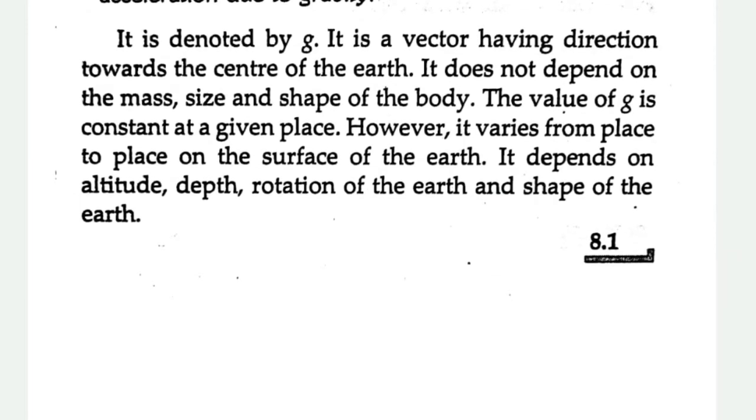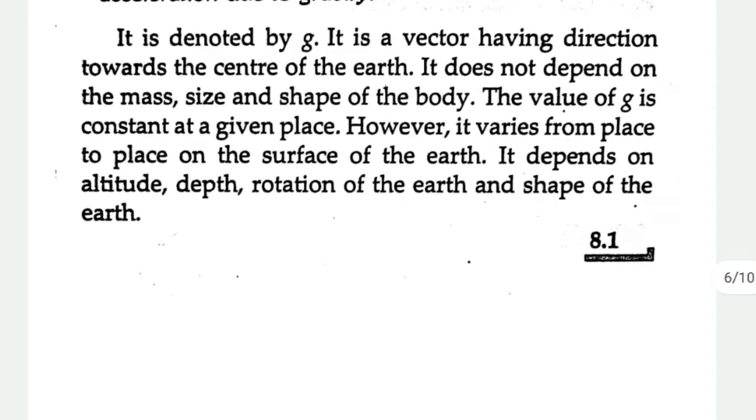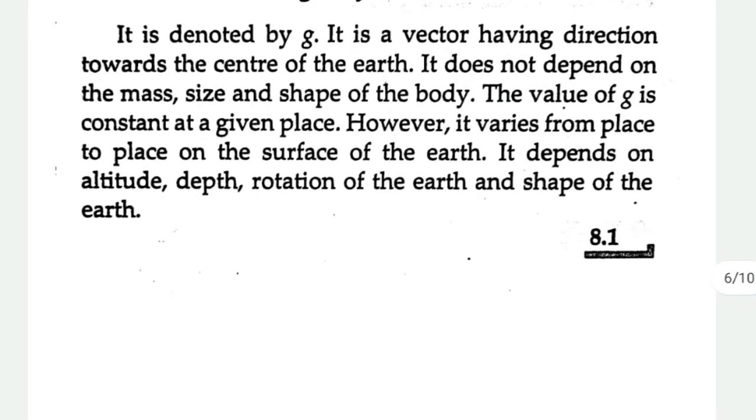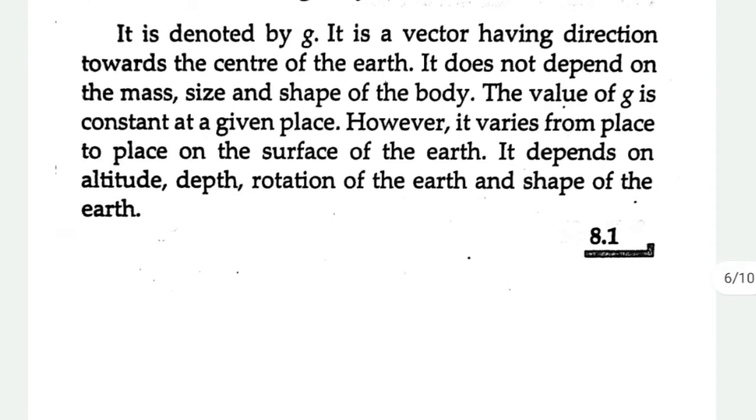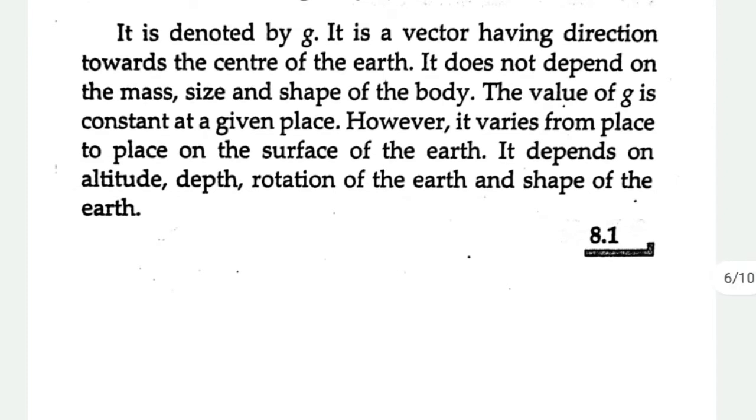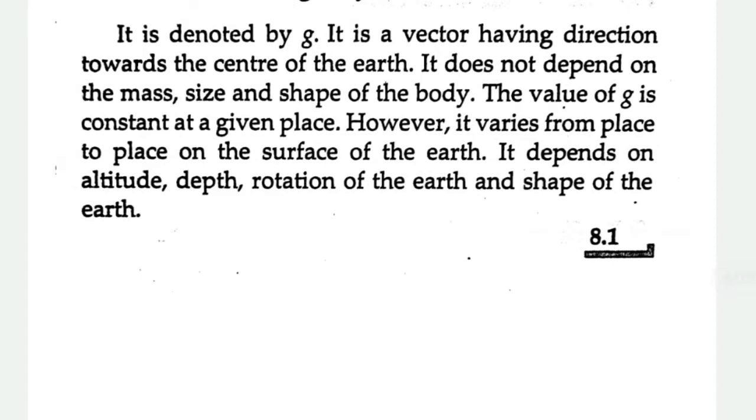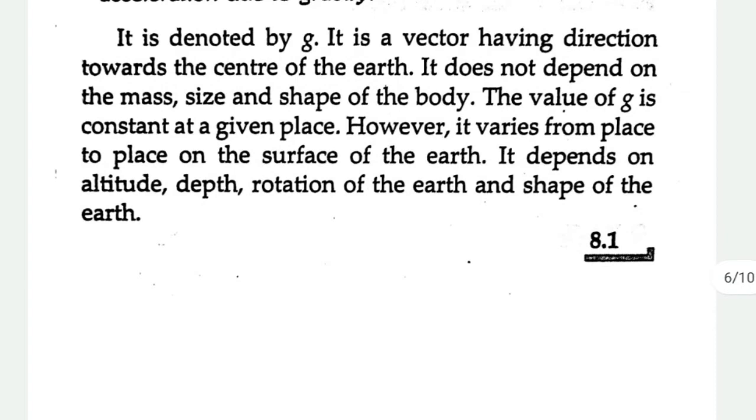for all the objects. But the value of g will be constant at a given place, but at different places its value will be changing. That means it varies from place to place on the surface of Earth. It depends on altitude, depth, rotation of Earth, shape of Earth, etc. On various factors, the value of g depends.